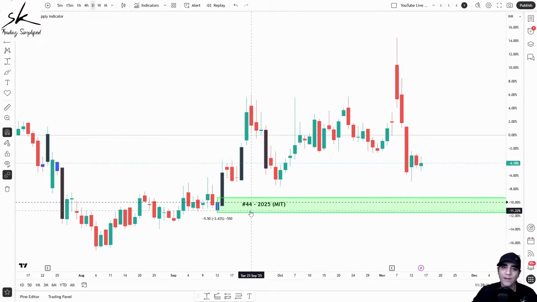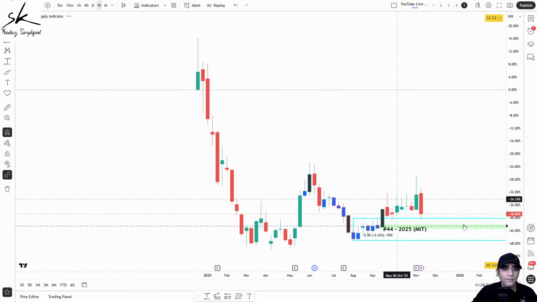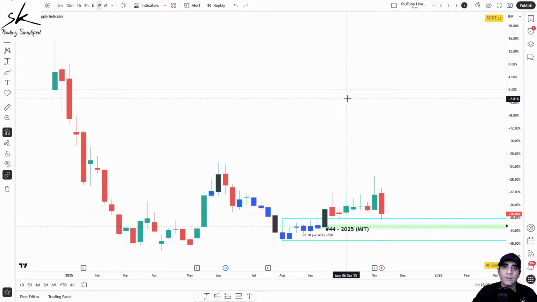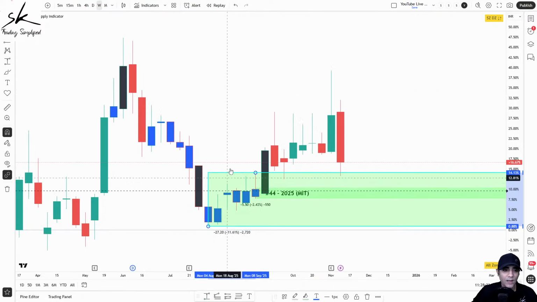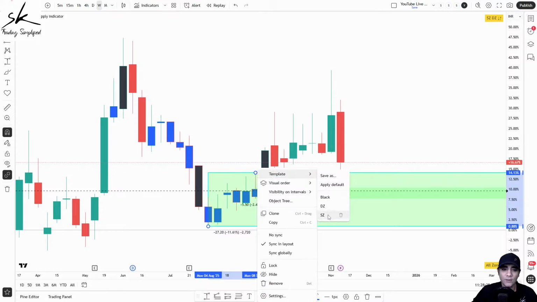The zone I have identified, does it coincide with any intermediate time frame zone? The best part is, if I go to the intermediate time frame, the indicator will automatically identify the intermediate demand supply areas for us. Here you can see we have a drop base rally structure on the intermediate time frame. Let me draw this, and I'll change the color to differentiate between the two.